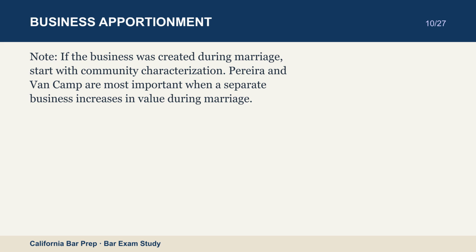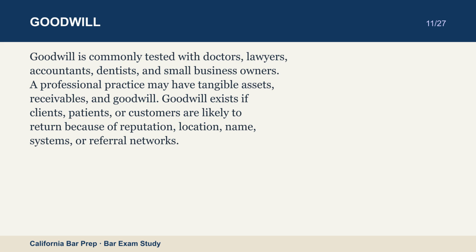Note: if the business was created during marriage, start with community characterization. Pereira and Van Camp are most important when a separate business increases in value during marriage. Goodwill is commonly tested with doctors, lawyers, accountants, dentists, and small business owners.